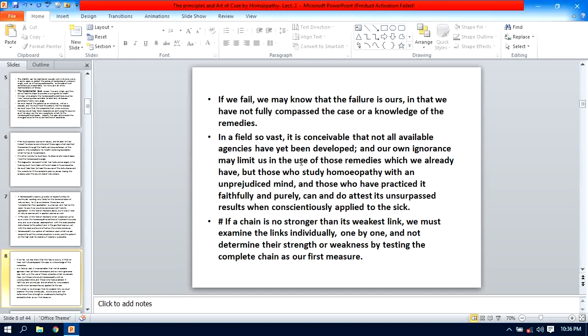If here the limitation is yours, you don't have a proper knowledge of materia medica, this ignorance, or this poor knowledge of materia medica, limited the use of those remedies, and therefore what is your own effort? Yes, it is,